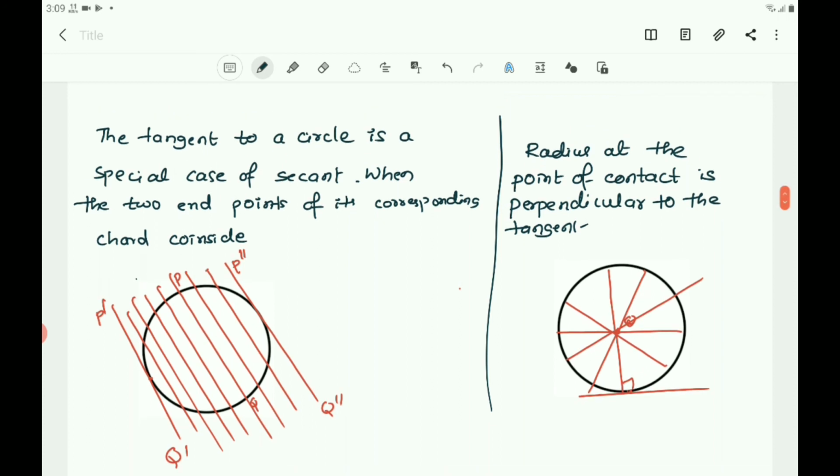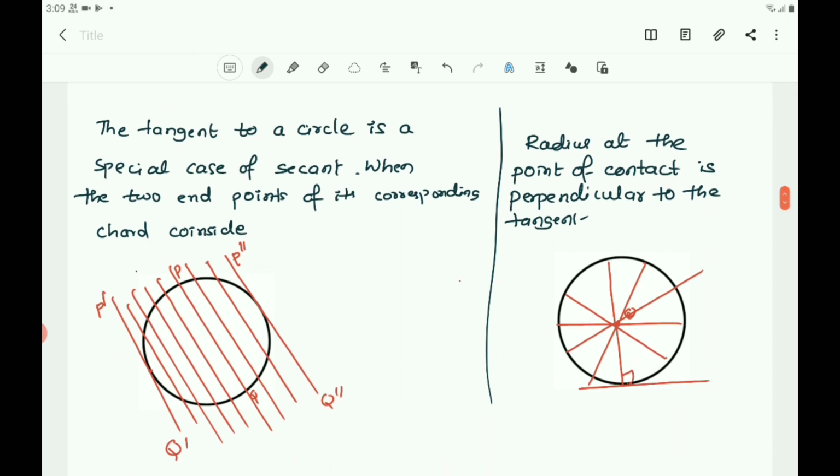So, what you can say here is that the tangent to a circle is a special case of a secant when the two endpoints of its corresponding chord coincide. Here, the two endpoints are coinciding at a point to make a tangent. And also observe this figure.